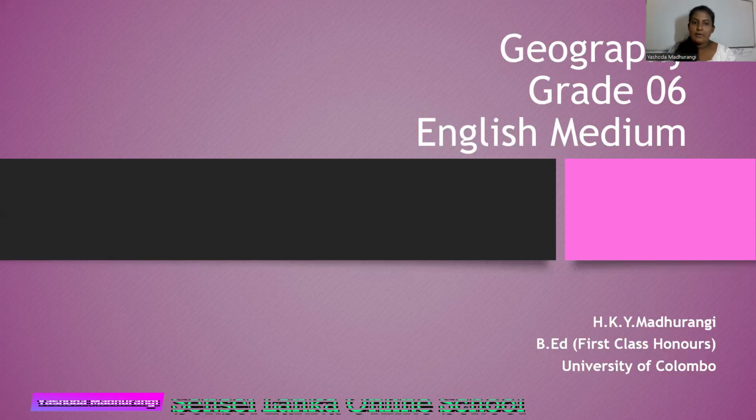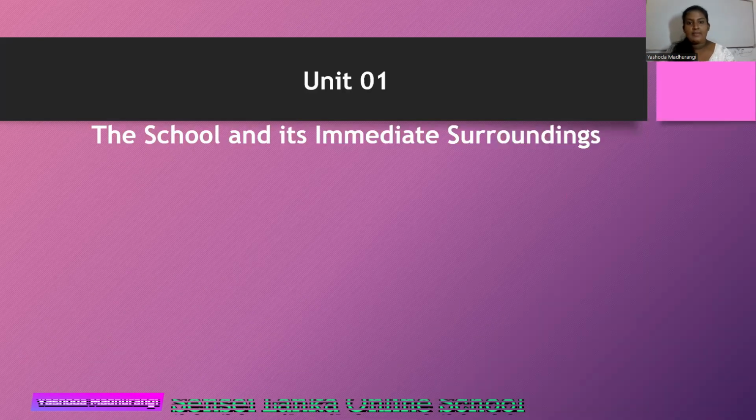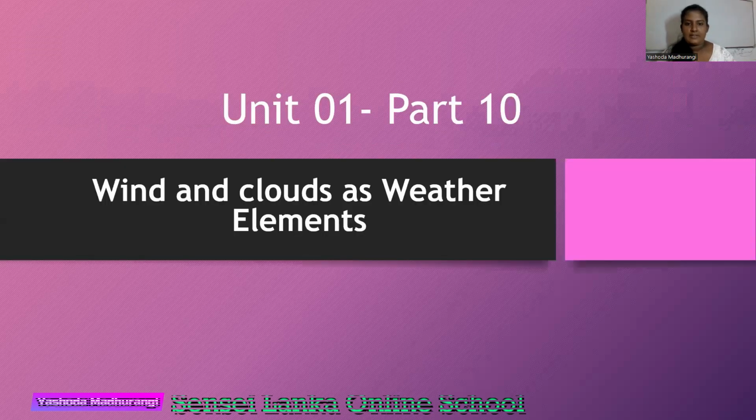We are in unit number 1. Now we are at the end of unit number 1. That means we have discussed a lot of lessons from this unit, the school and its immediate surroundings. So now we are in part 10, wind and clouds as weather elements.